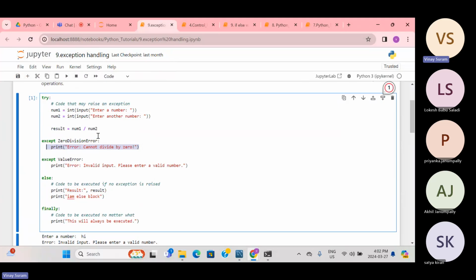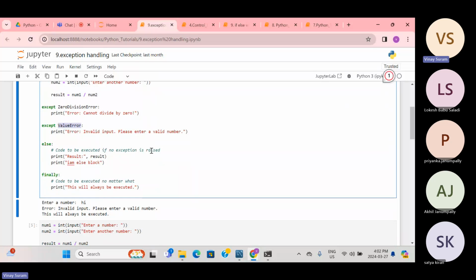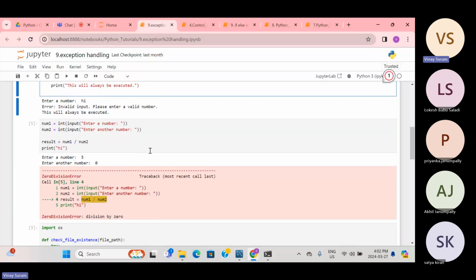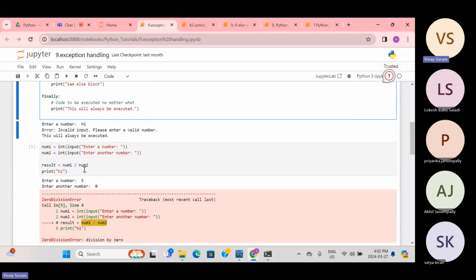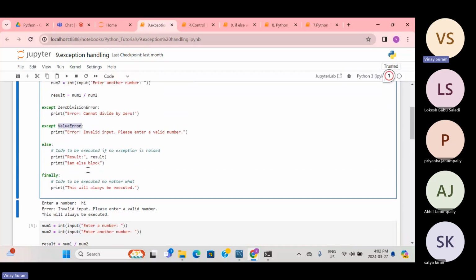It will throw a division by zero error. And again, a value error, if you are providing an invalid data type. Let's suppose it asks for an integer and I provided hi, which is an invalid data type.